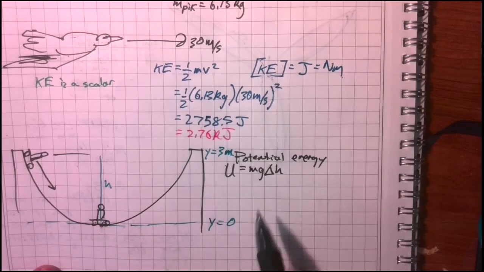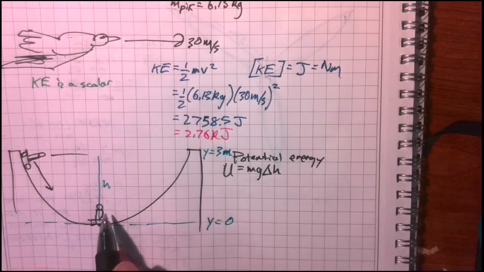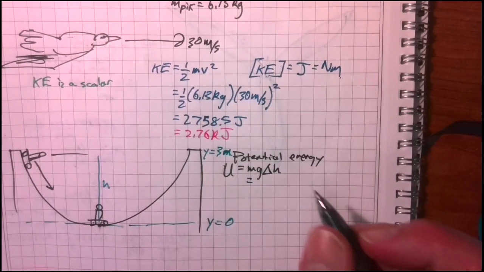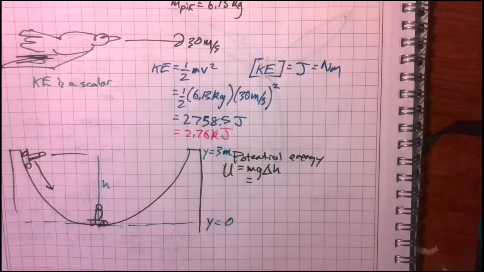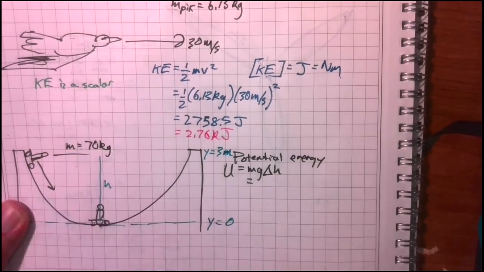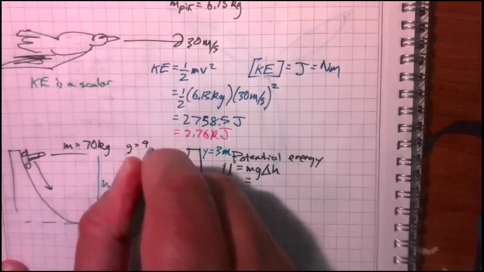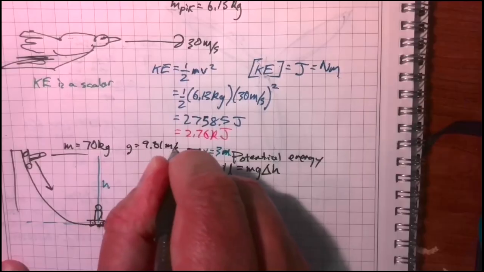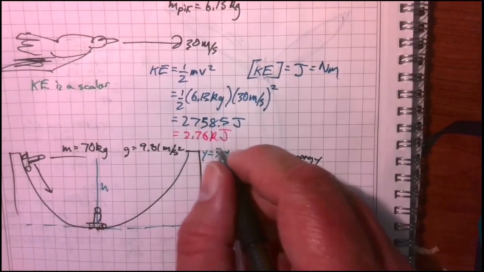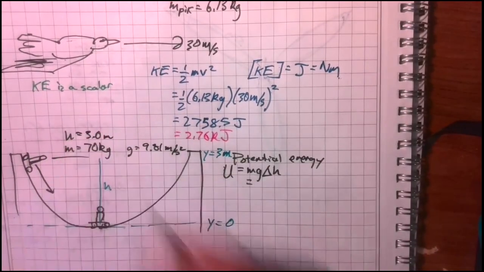So let's do a little example here. mgh. Let's figure out what his change in potential energy is going to be. We'll say that the mass of the skateboarder is M equals 70 kilograms. G is 9.81 meters per second squared, and h is 3.0 meters.